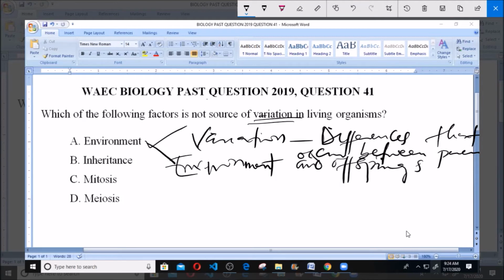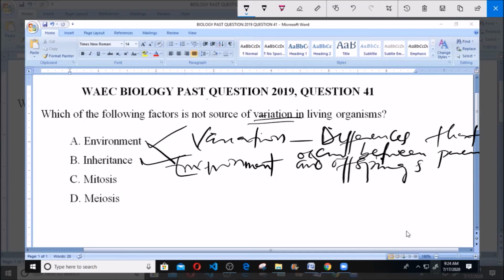Inheritance is also a source of variation due to the fact that each organism inherits a particular trait from its parents, making it different from other organisms which inherit other traits from their parents.